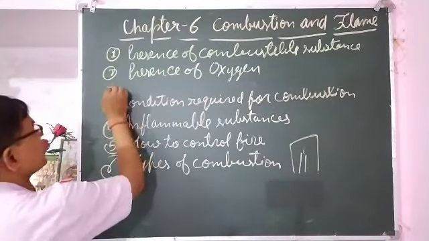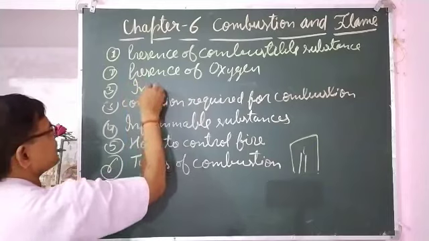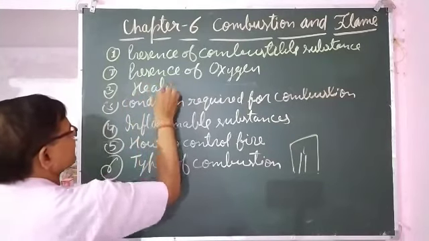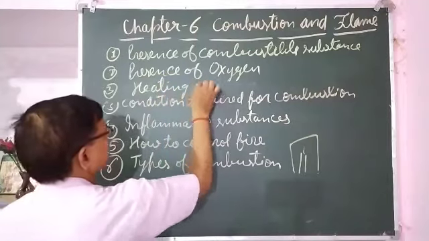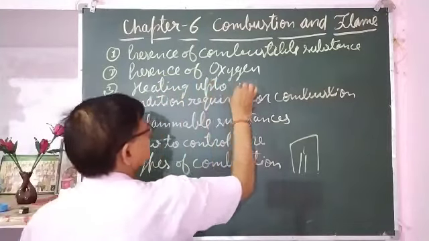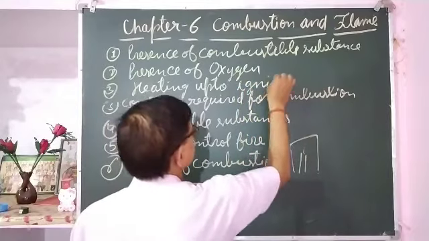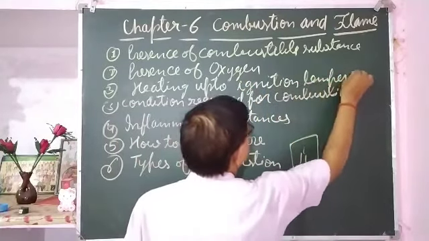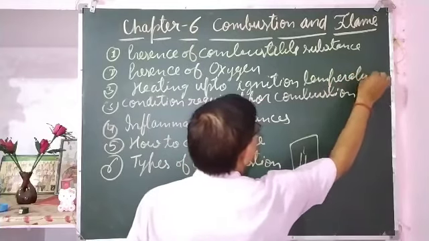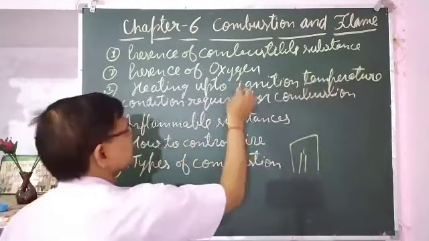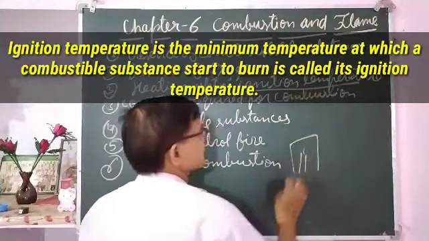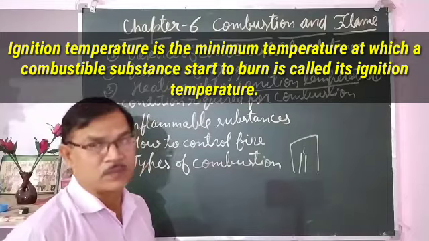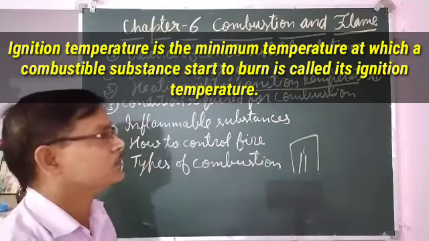The third condition is ignition temperature, that is heating up to the ignition temperature. Ignition temperature is the minimum temperature at which any combustible substance starts to burn.